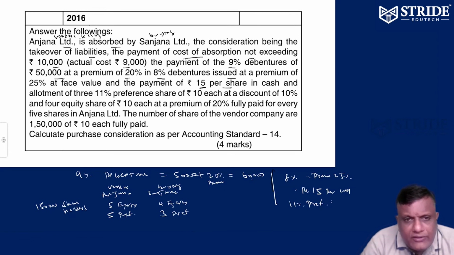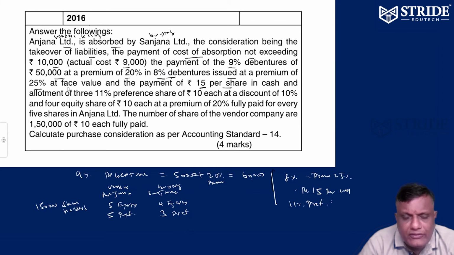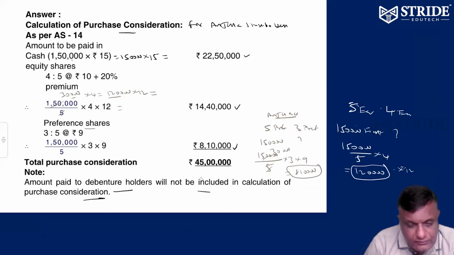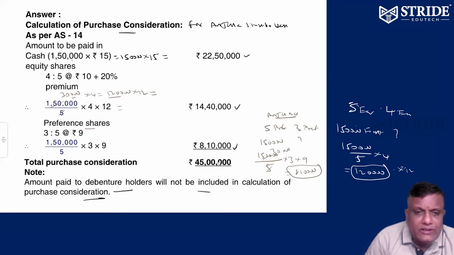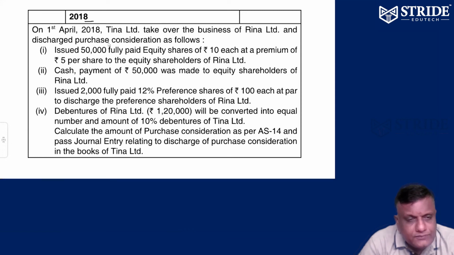Okay. So the payment consideration: the payment of 9% debentures of 50,000, with a premium of 20%, in 8% debentures to be issued. Instead of 9% debenture holders, we are going to issue 8% debentures at a premium of 25% of face value. Earlier, the 20% premium is going to be taken away. 8% to be issued at 20%. That's it. Okay, fine. Please check it out. Completed. Okay. The purchase consideration is going to be 45 lakhs. That's it. Let's see the 2018 paper.